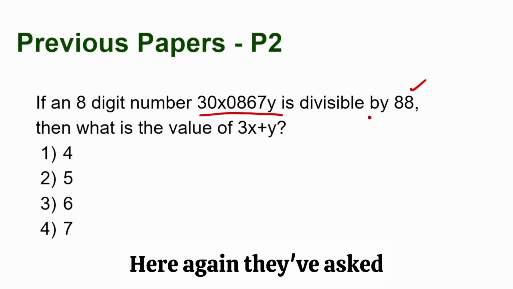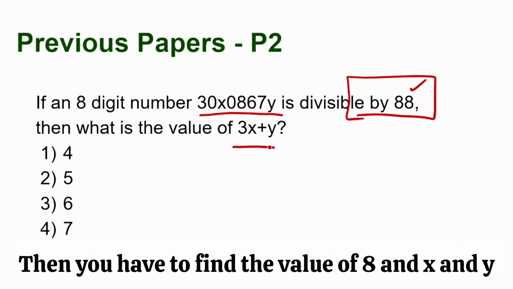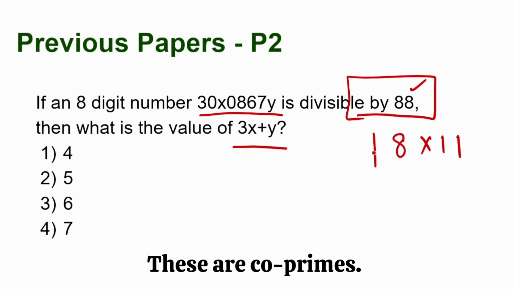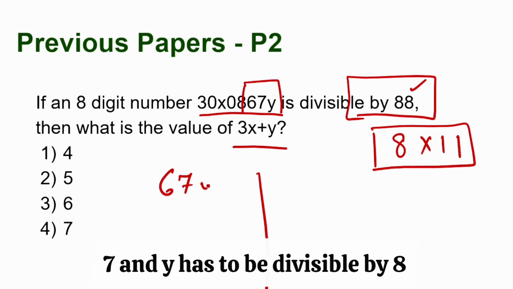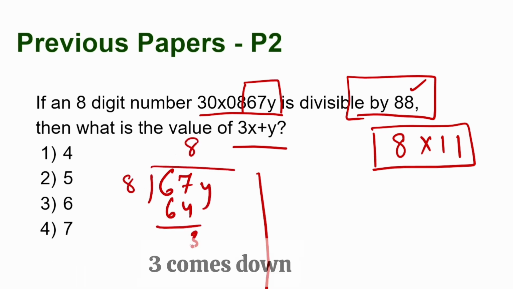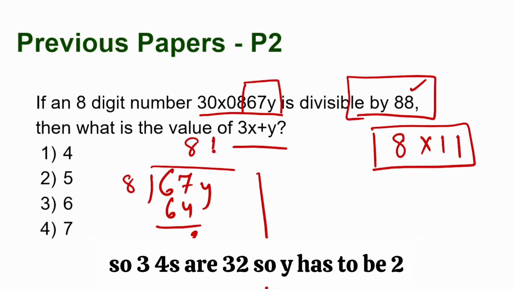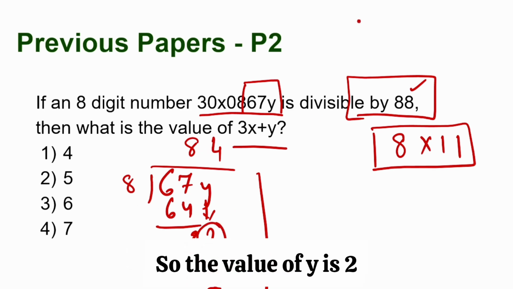Here again they've asked what the number is. This number has to be divisible by 88. Then you have to find the values of x and y. Remember, most of these will have an 8. 8 into 11 is 88. These are co-primes. So we start with the same thing. 67y has to be divisible by 8. So 8 8s are 64. 3 comes down. Now 3 into what is divisible by 8? 3 fours are 32. So y has to be 2, because 8 fours are 32. So the value of y is 2.